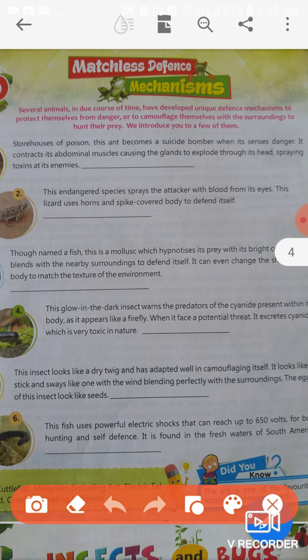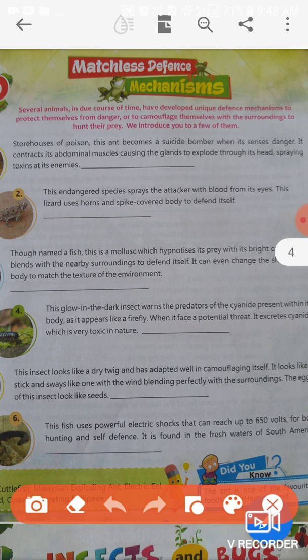Okay guys, so we have to know about the mechanisms. Several animals in due course of time have developed unique defense mechanisms to protect themselves from danger or to camouflage themselves with the surroundings to hunt their prey. We introduce you to a few of them.